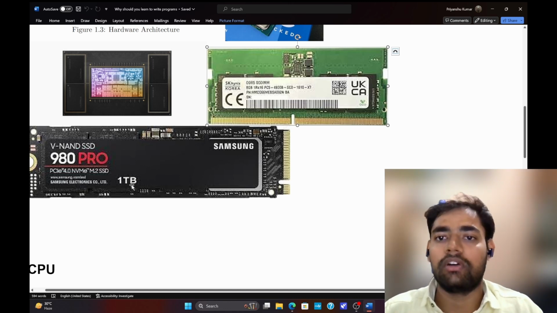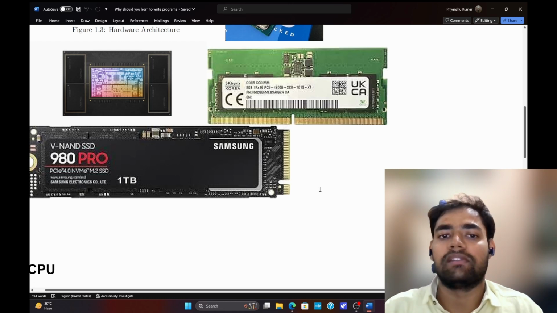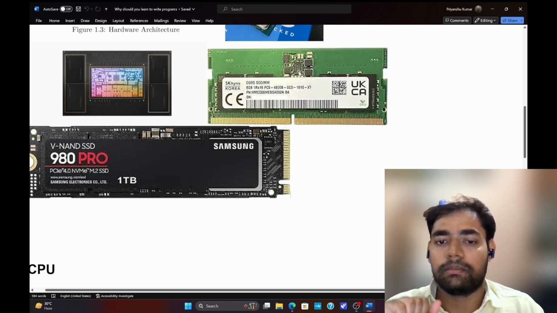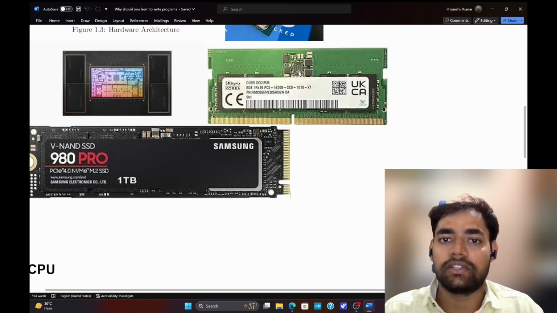Whenever you turn off your device, mobile phone or computer, whatever is running in RAM gets deleted. It gets erased. But when you turn on your device, nothing is in the RAM. Everything is in the hard disk.